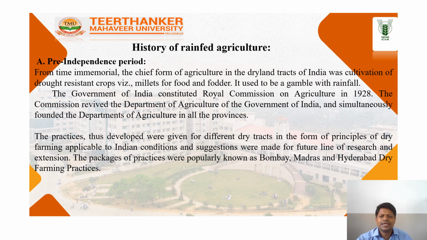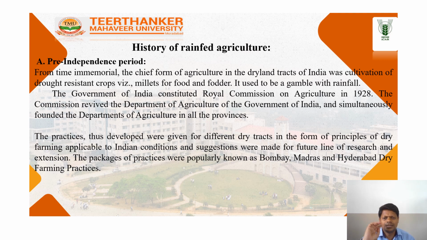It used to be a gamble with the rainfall. The Government of India constituted the Royal Commission on Agriculture in 1928. The commission reviewed the Department of Agriculture of the Government of India and simultaneously founded the Department of Agriculture in all the provinces.